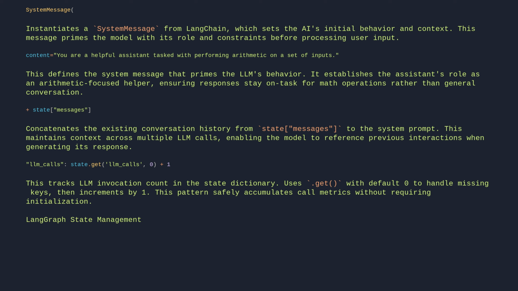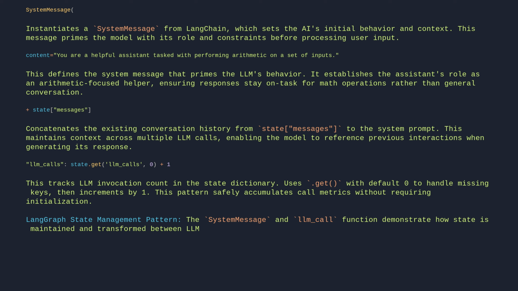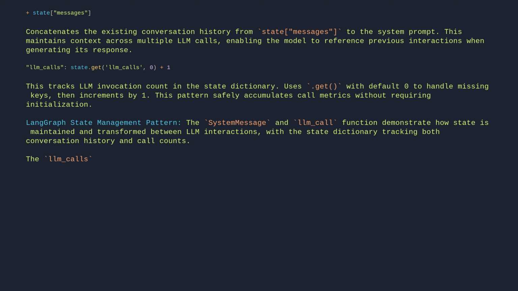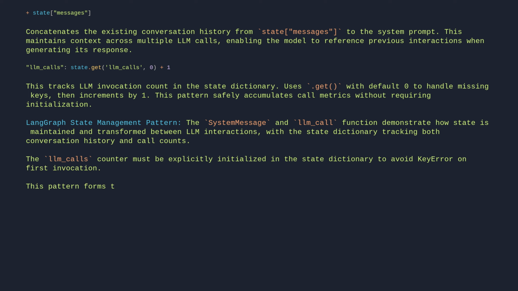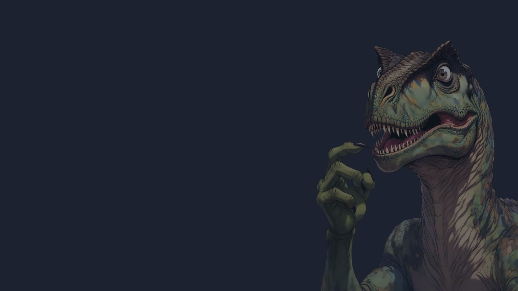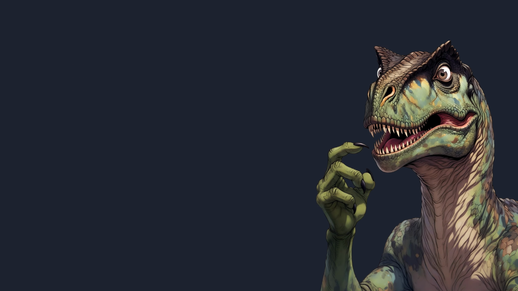LangGraph state management pattern. The system message and LLM call function demonstrate how state is maintained and transformed between LLM interactions, with the state dictionary tracking both conversation history and call counts. The llm_calls counter must be explicitly initialized in the state dictionary to avoid a key error on first invocation. This pattern forms the backbone of agentic workflows, where state persistence enables multi-step reasoning and tool orchestration. The node that executes nothing completes every graph.